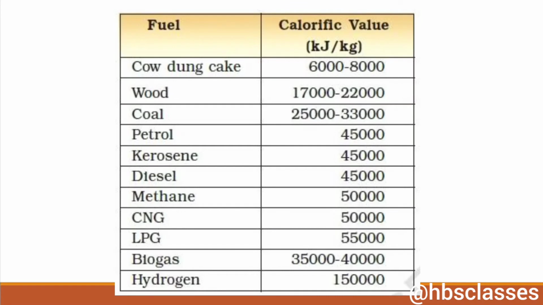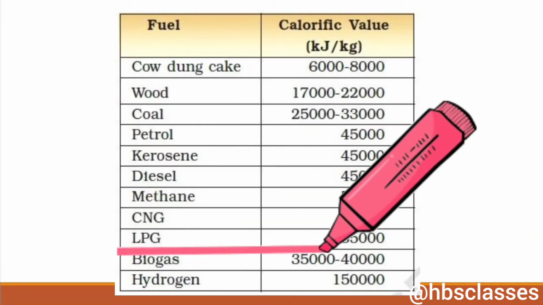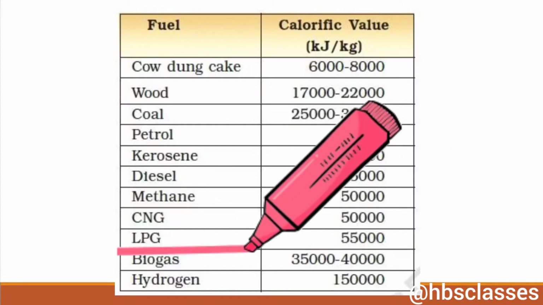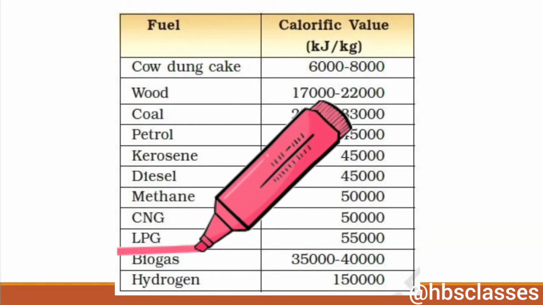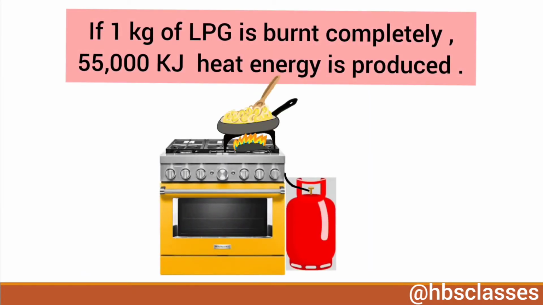Students, see this table. Here we can find the calorific values of some common fuels. Now here in this table we can see that the calorific value of LPG is 55,000 kilojoule per kg, right? By saying that the calorific value of LPG is 55,000 kilojoule per kg, we mean that if 1 kg of LPG is burned completely, then it will produce 55,000 kilojoules of heat energy.